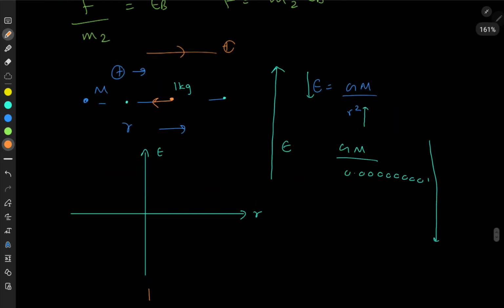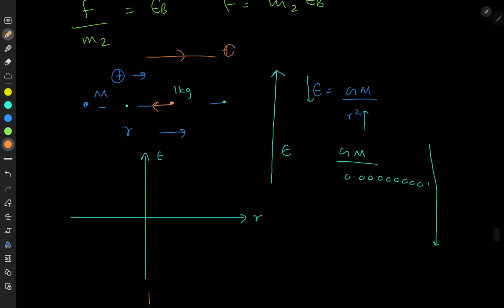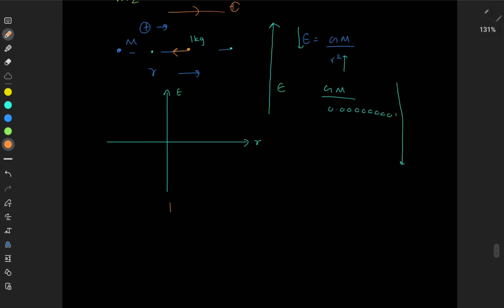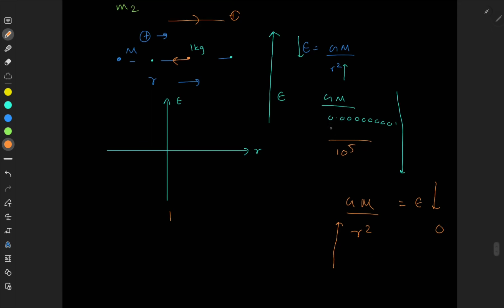And now I'm going to tell you this. What happens when R goes towards infinity? That means if you increase R so very much, what's going to happen? If you keep on increasing R so much, E goes to 0. The gravitational field intensity goes to 0. So think of putting 10 to the power 5 at the bottom, and then squaring it as well, and just keep on increasing R. Theoretically, you go towards 0, right? So you can see what the variation of the graph is. From negative infinity, you go towards 0. I hope you can understand that.